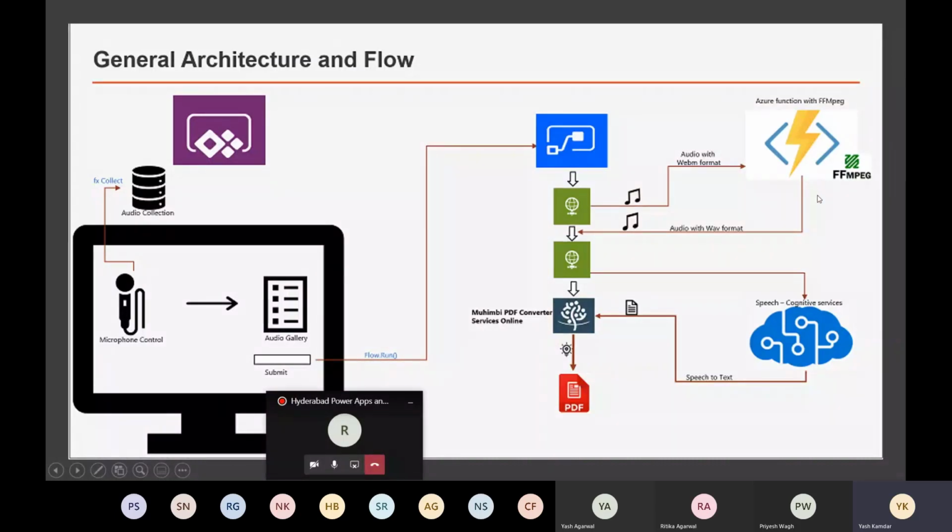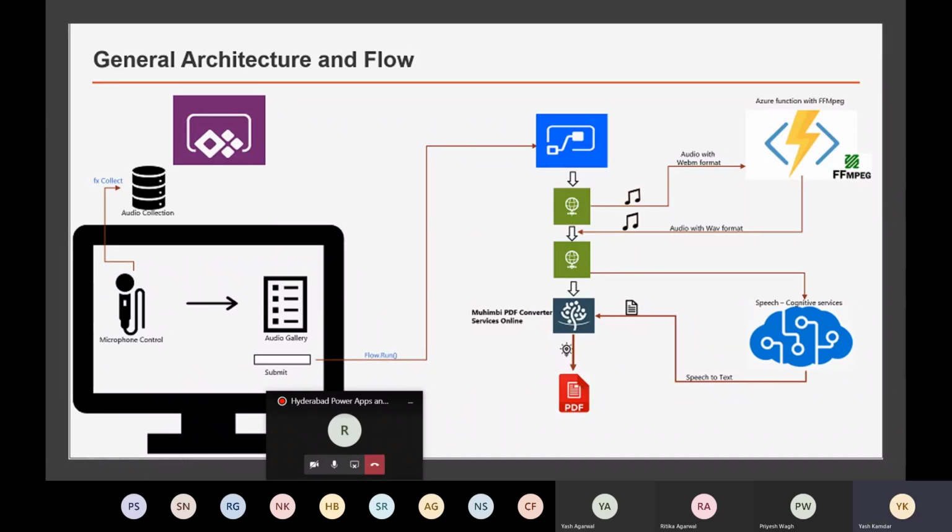And we are going to use a very popular codec, which is FFmpeg. So the audio with the content type WebM, we are going to pass to our Azure function. That will pass it to FFmpeg. We are going to tell FFmpeg to convert the WebM format to WAV format audio so that we can use it later in the flow.